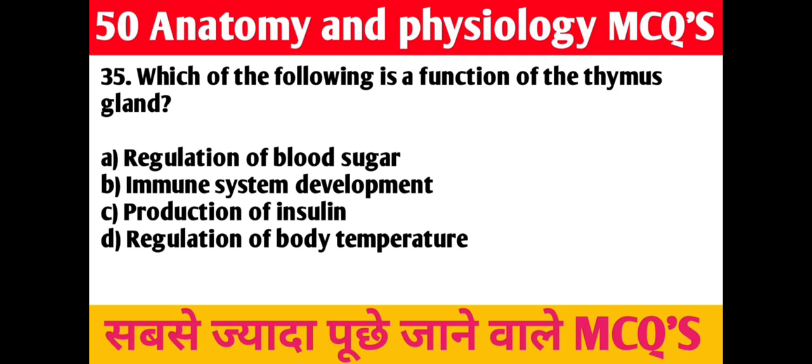35. Question. Which of the following is a function of the thymus gland? A. Regulation of blood sugar. B. Immune system development. C. Production of insulin. D. Regulation of body temperature. Right answer is B. Immune system development.